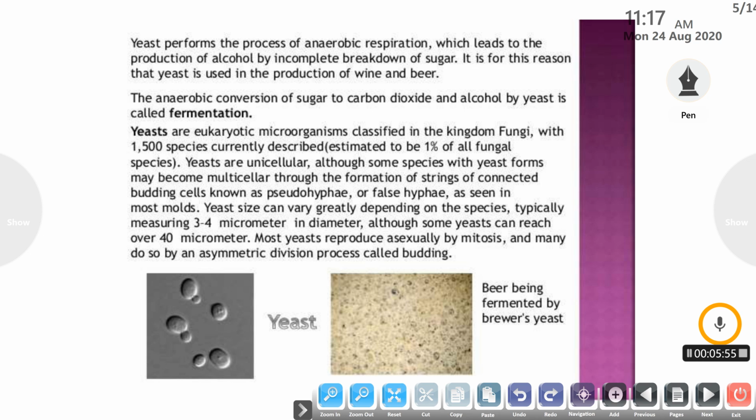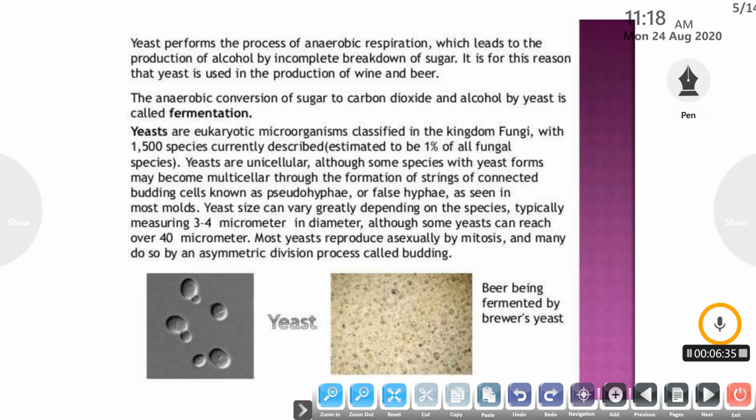Now let us understand fermentation, a type of anaerobic respiration that takes place in yeast. Yeast performs anaerobic respiration, which leads to the production of alcohol by the incomplete breakdown of sugar, generally in the absence of oxygen. It is for this reason that yeast is used in the production of wine and beer. The anaerobic conversion of sugar to carbon dioxide and alcohol by yeast is known as fermentation. Fermentation is the process generally used in industries for the production of wine and beer or any alcoholic product.